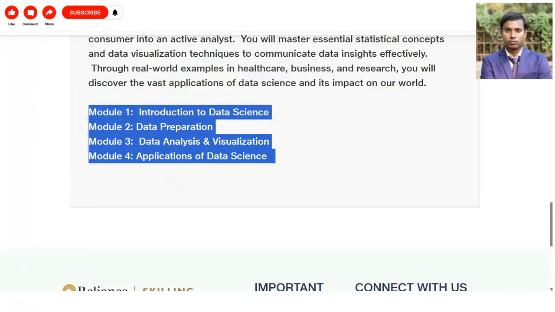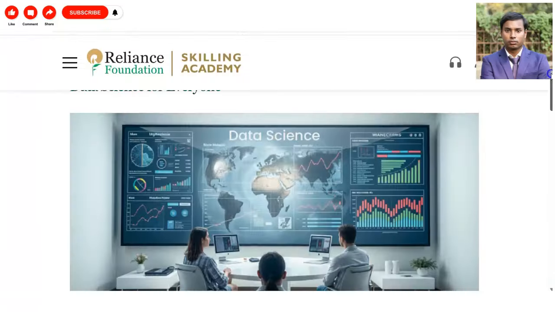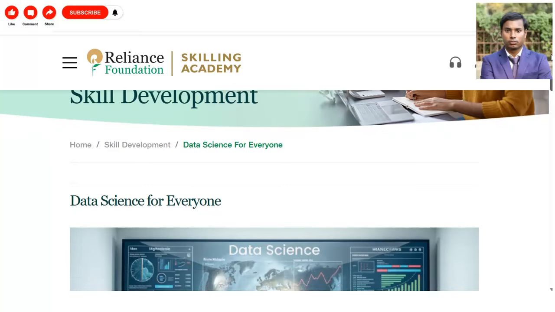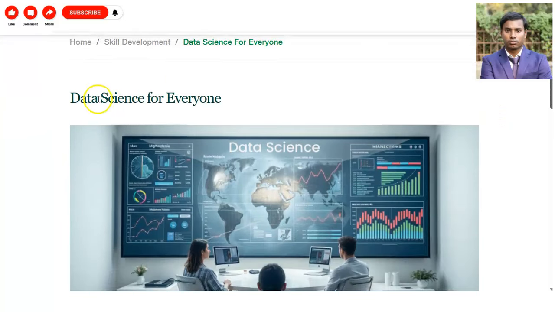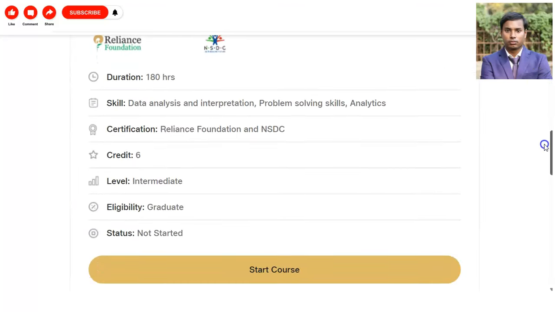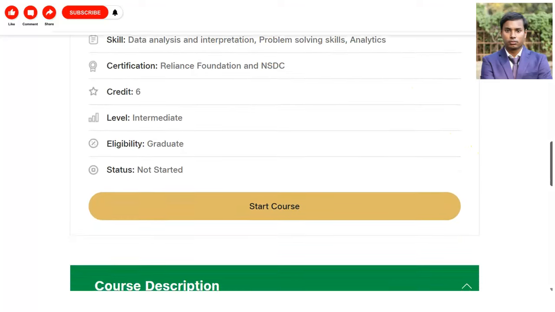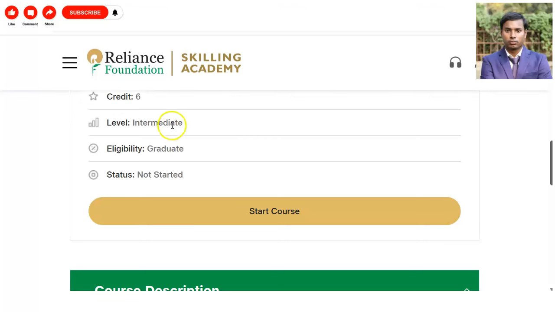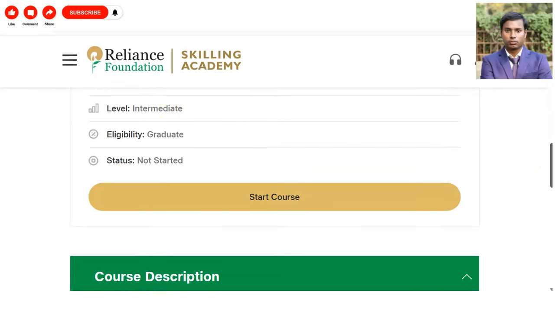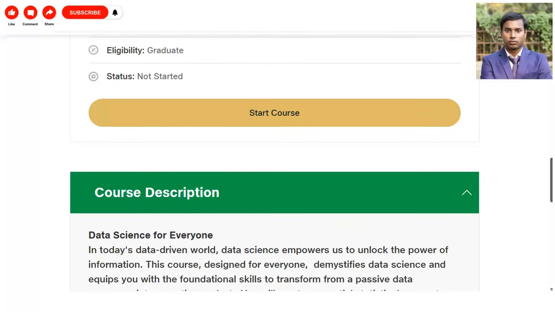You can see here, we are at the official page of the Reliance Foundation Skilling Academy, and the course name is given, that is Data Science for Everyone. You can see the duration of the course, about 180 hours, and the skills you will learn like data analysis, interpretation, problem solving skills, and analytics. The course level is intermediate, and any graduate can apply for this course.